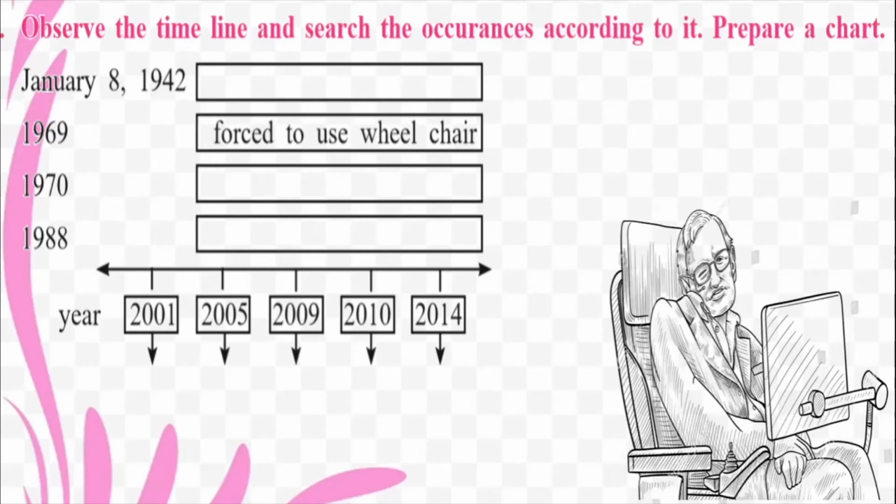You're supposed to observe the timeline, and you're supposed to search the occurrences according to it, and you're supposed to fill up this particular chart. So come on, pause the video and get to work and see whether you are able to find out the answers to these. January 8th, 1942 was the day when Stephen Hawking was born. Then in the year 1969, he was hardly 26, 27 years old. He was forced to use the wheelchair.